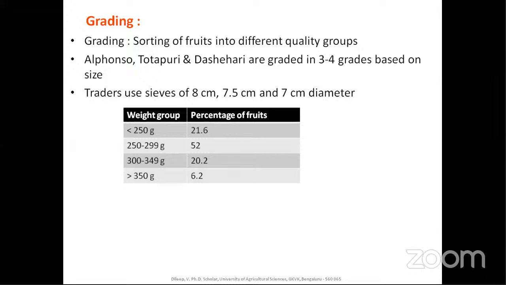What they take up for grading is sieves. That is a plate which contains holes of about 8 centimeter diameter, and with holes of 7.5 and 7 centimeter diameter. And the fruits are passed, whichever fruits easily pass through those sieves are grouped. So the fruits with weight of less than 250 gram, 250 to 300 gram, 300 to 349, and also above 350 gram, 4 grades are made. And the percentage of fruits that might come from this sorting, the highest number, almost 52%, are medium sized fruit, that is 250 to 300 grams.